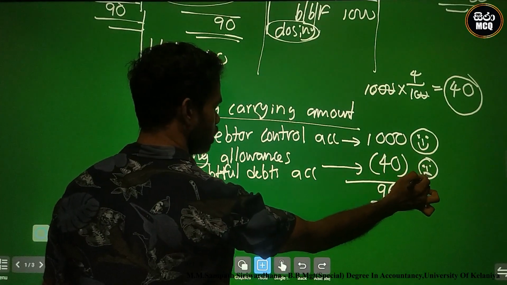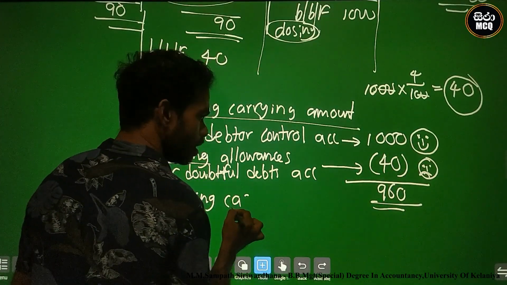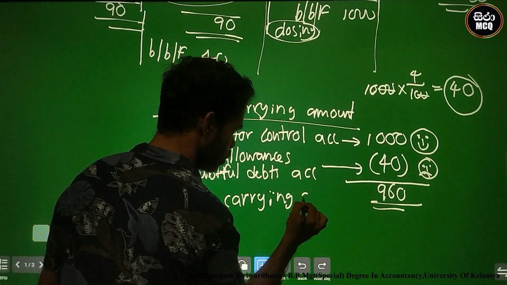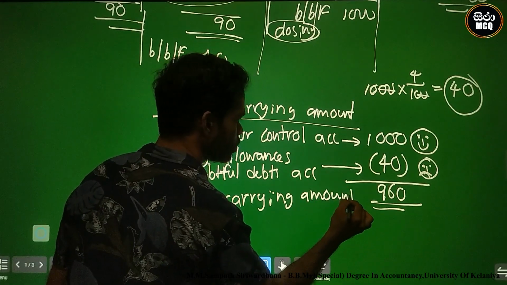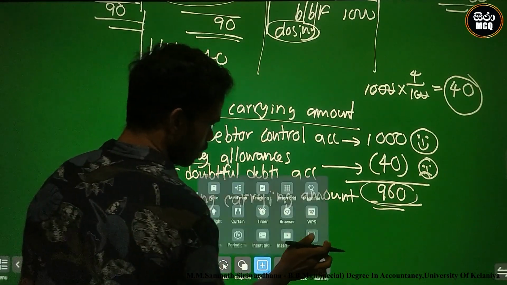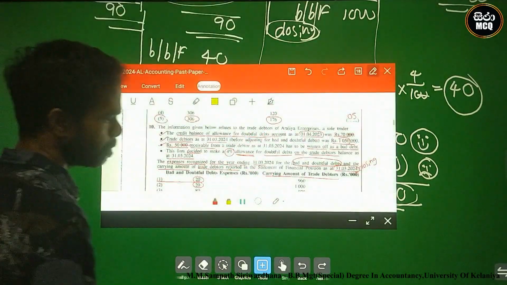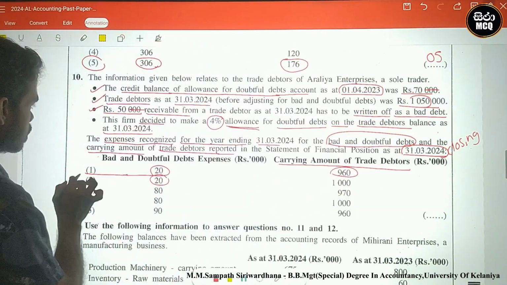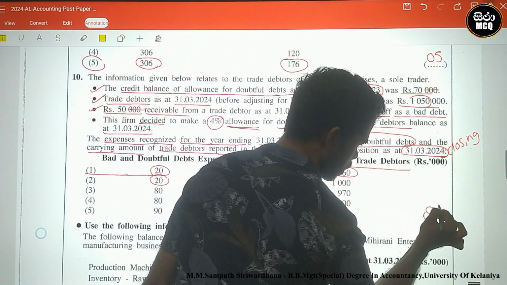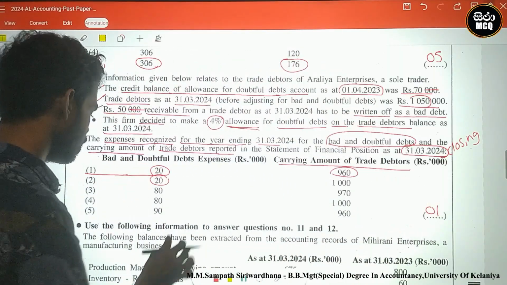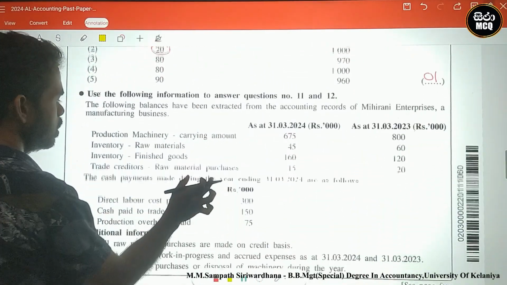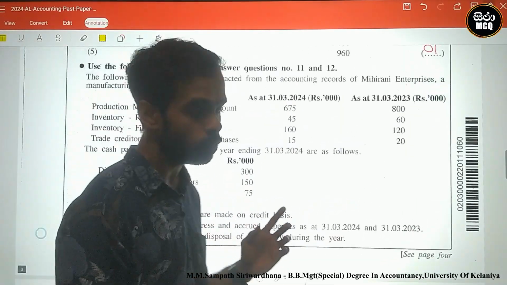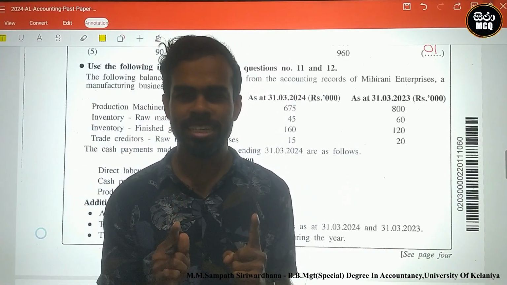This is our happy, this is the unhappy. The net effect is the carrying amount, the closing carrying amount. 960. What is the answer? 960 is there. 20 is the expense. The answer is 1 for question number 10. Okay, after that we must calculate a manufacturing accounting related question. Therefore we will cover questions number 11 and 12 in the next video.